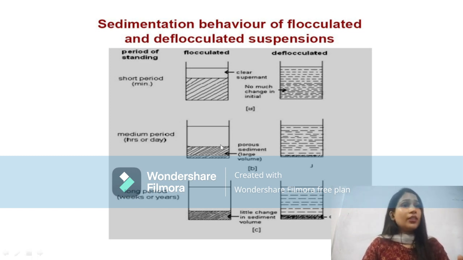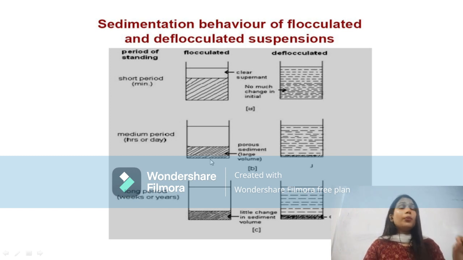Here the sedimentation rate will be high because the particle weight increases. Here the rate of sedimentation will be slow because the particle size is smaller. Here the particles are in a dispersed condition, while these have already settled down, but flocculated is the most stable form of suspension. Why? We have seen they make flocks, that means they are big particles.